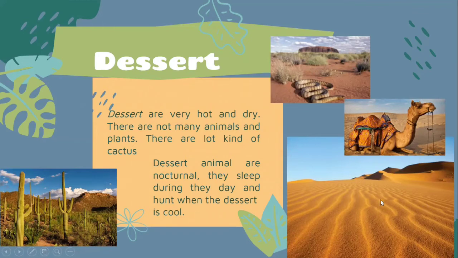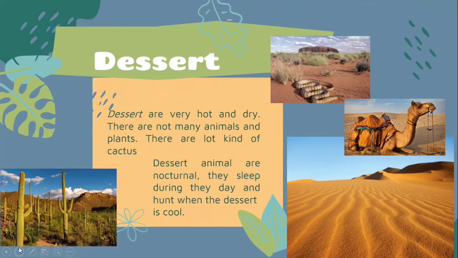Deserts are very hot and dry. There are not many animals and plants there. You can find many kinds of cactus in deserts. And you need to know that desert animals are nocturnal. They sleep during the day and hunt when the desert is cool.